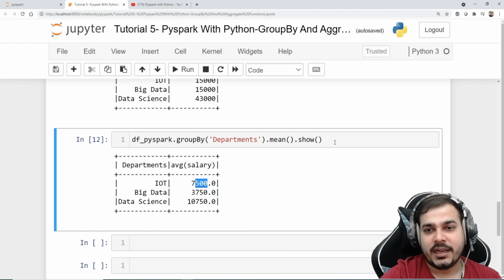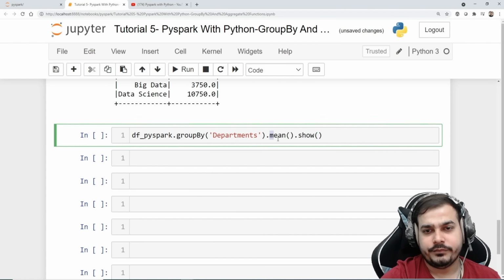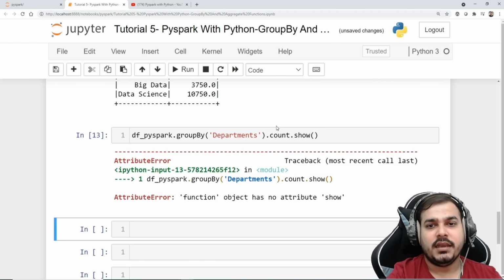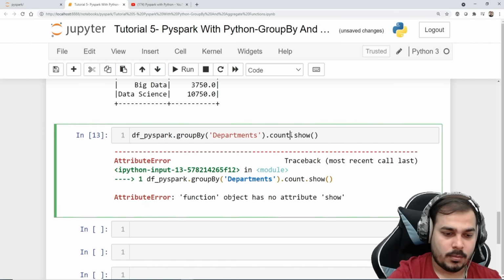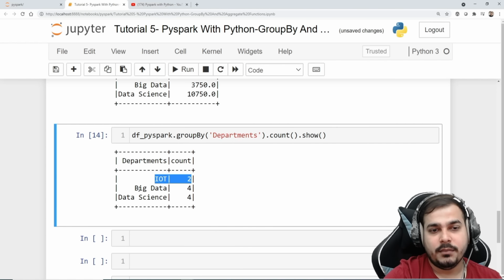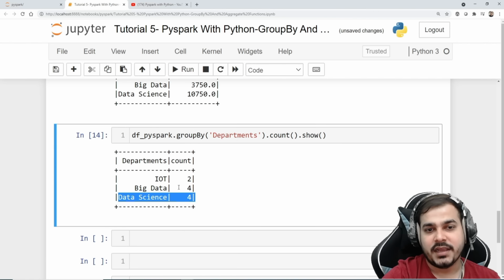Now I can also check one more thing, guys. I can copy this, and I can try to find out how many employees are actually working in each department. So I can use dot count, and then if I execute this, probably this is a method. Okay, now here you will see that in IoT there are 2 people, in big data there are 4 people, in data science there are 4 people. So 2 plus 4 plus 4, total employees present here is 10.